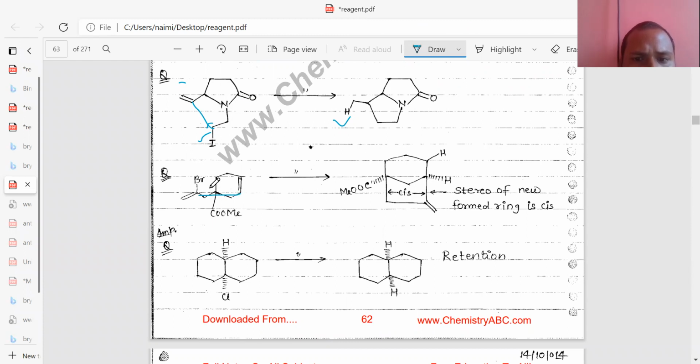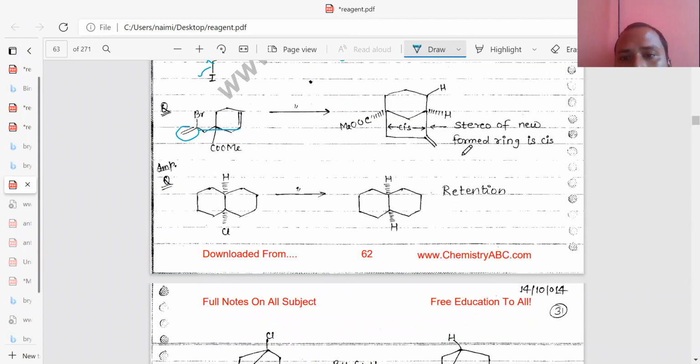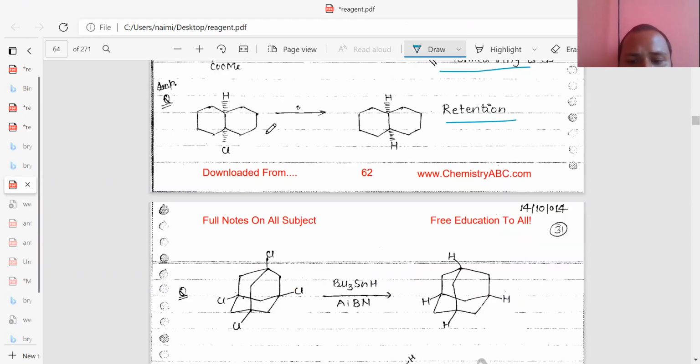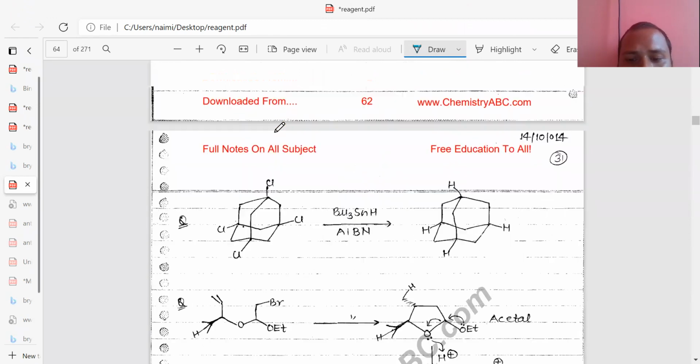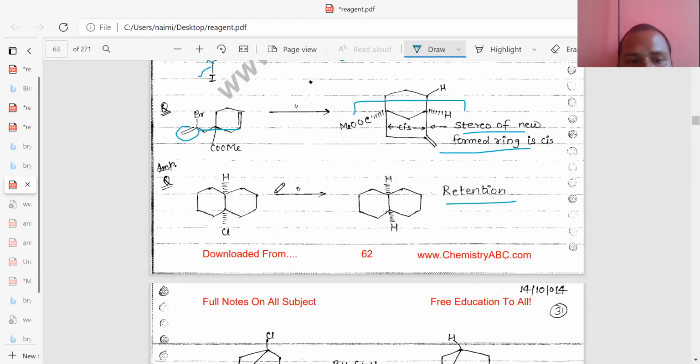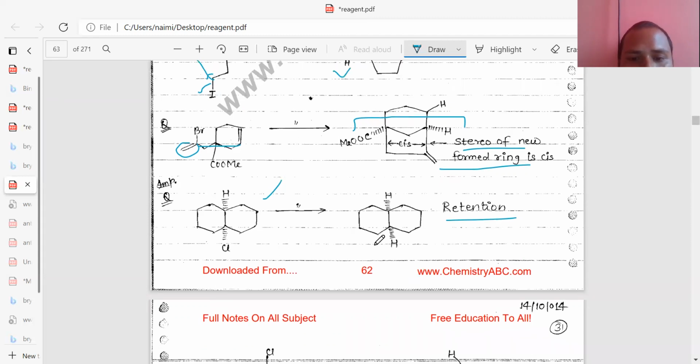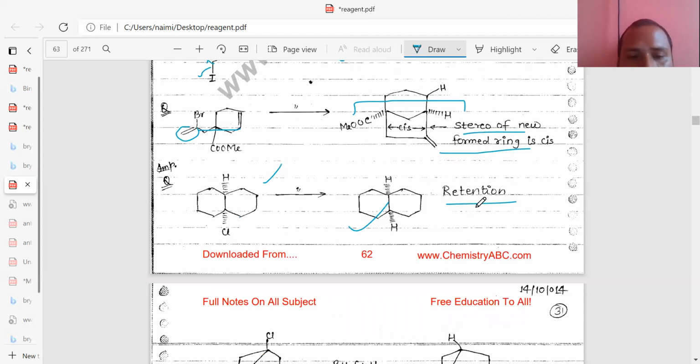A 1, 2, 3, 4, 5-membered ring formation takes place, and this bond will be free here. Okay. So the stereochemistry of the new form is cis. Okay. So you can see the stereo will always be cis. Okay. So here with tertiary butyl tin hydride, retention of configuration takes place.